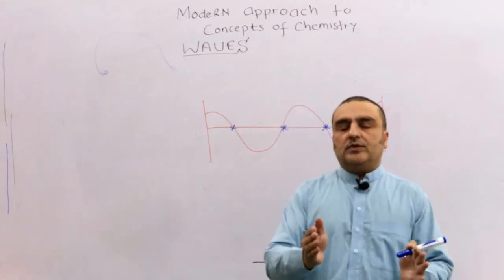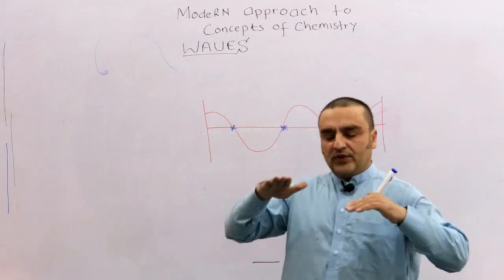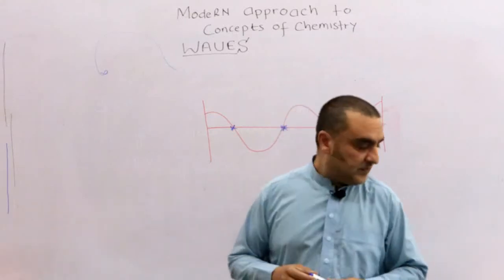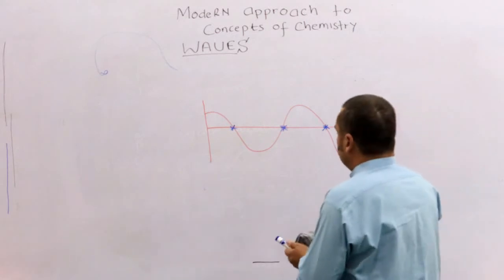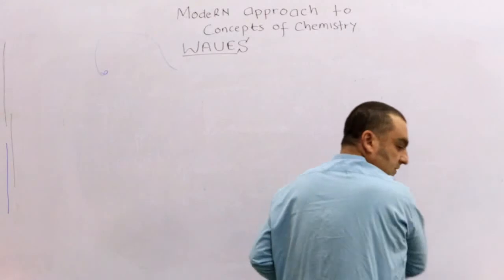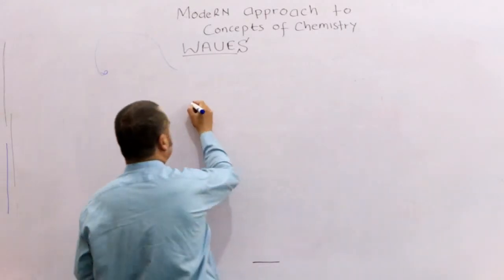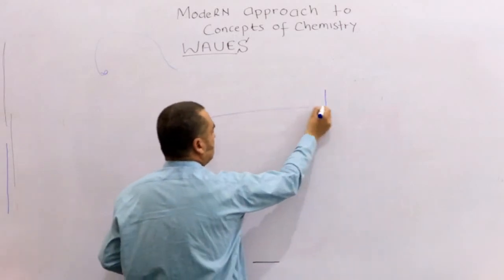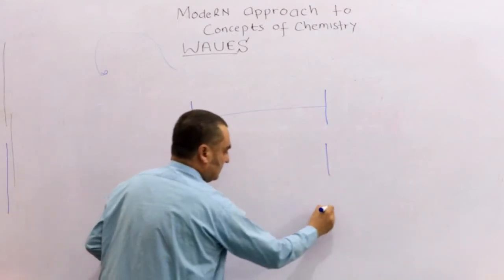Let me tell you another thing. When the waves are high frequency, they have more nodes. You can understand it very easily. Suppose I draw 4 or 5 waves like this. This is one, this is the second wave, and this is the third wave.